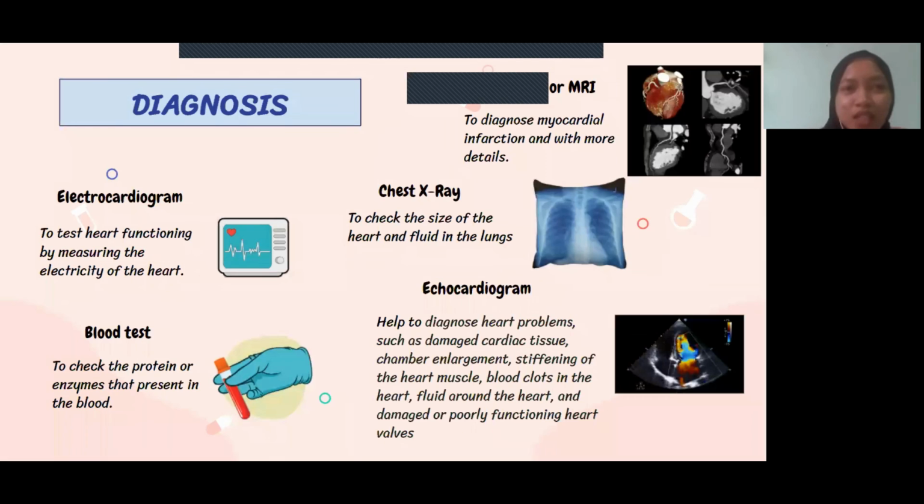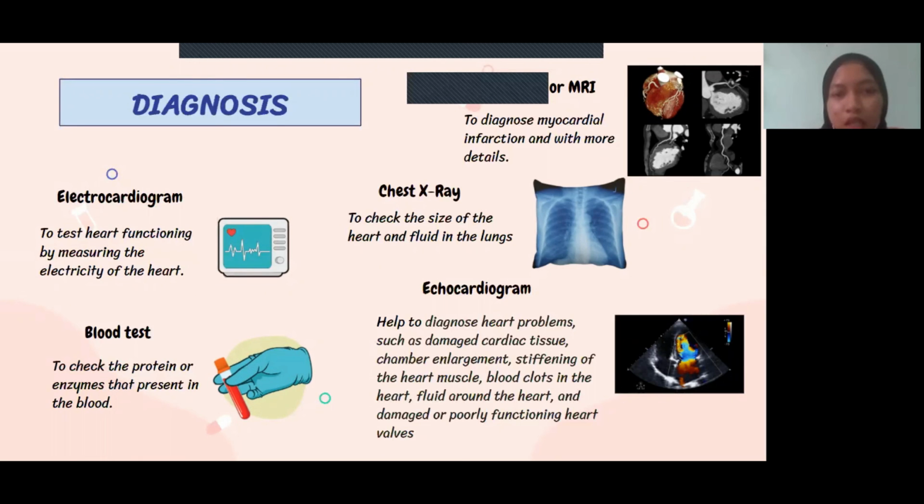So last is for diagnosis. There are several tests that can be used to diagnose myocardial infarction, such as electrocardiogram, blood test, chest X-ray, CT scan or MRI, and also echocardiogram. The electrocardiogram is used to assess heart functioning by measuring the electricity of the heart. The blood test is used to check the protein or enzyme present in the blood. This is because certain heart proteins leak slowly into the blood after heart damage from the heart attack.